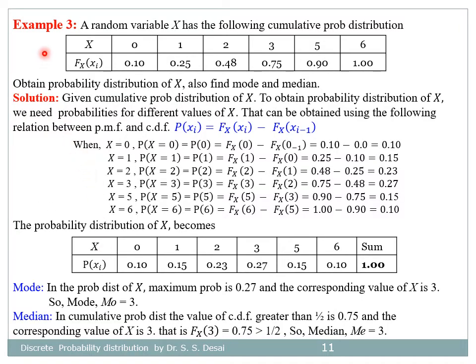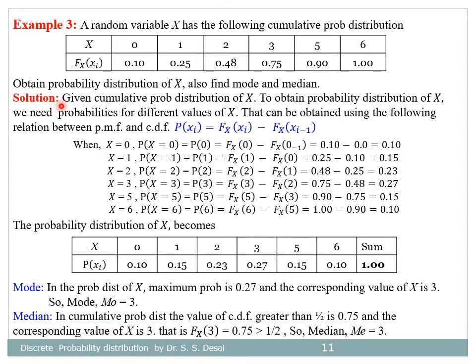So now let us see the third example. A random variable x has the following cumulative probability distribution. Here 6 different values of x and the corresponding values of the CDF, capital F of x, are given. Obtain the probability distribution of x. Also find the mode and median of the distribution.